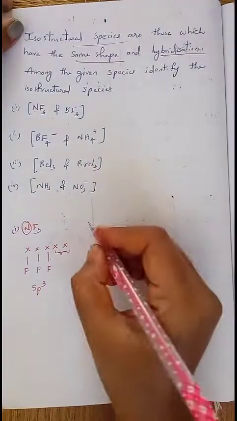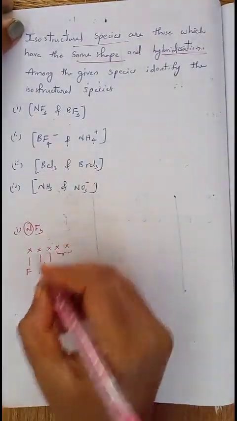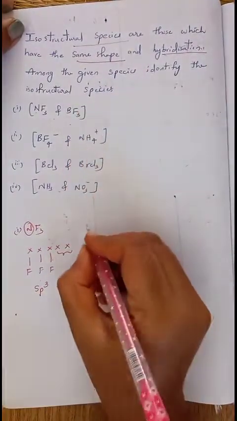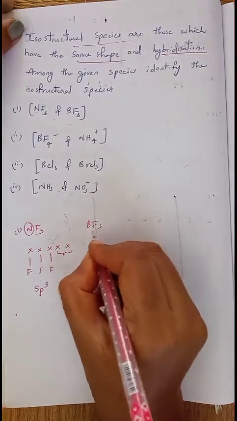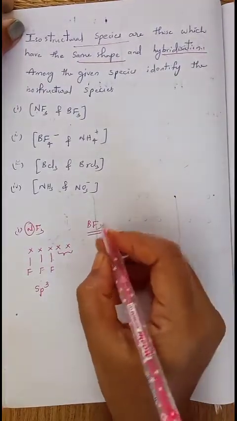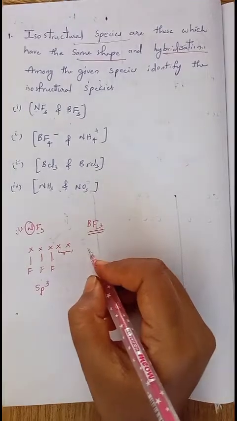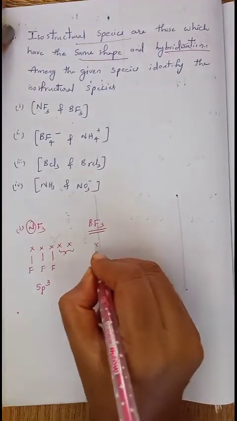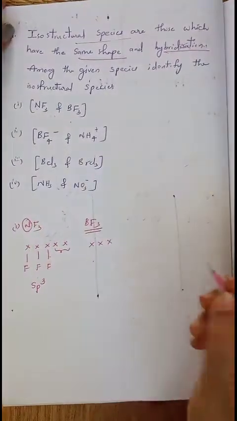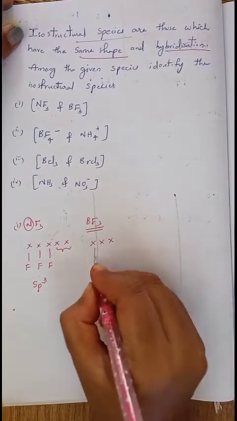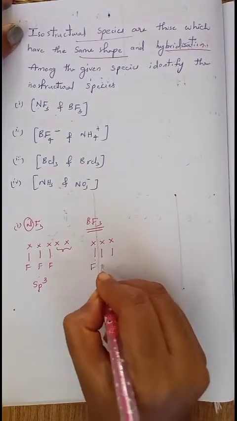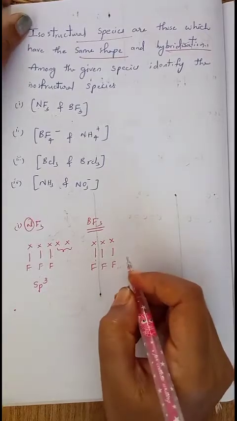Now we'll see the next one, BF3. The central atom is boron, which has 3 valence electrons, and each fluorine makes a single bond. So the 3 electrons of boron bond with the 3 fluorines.